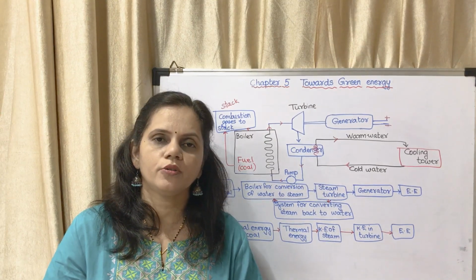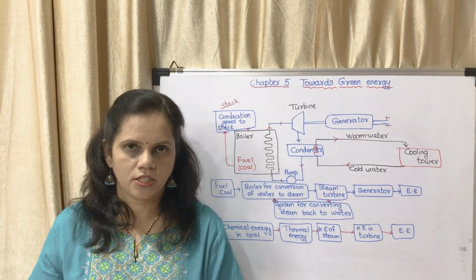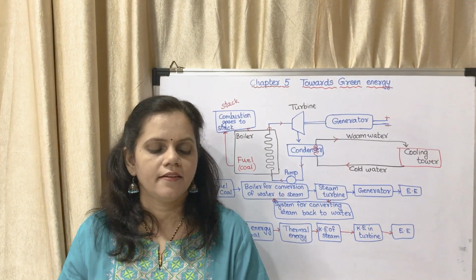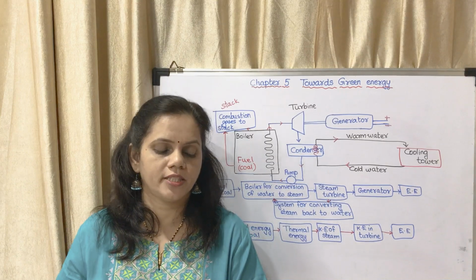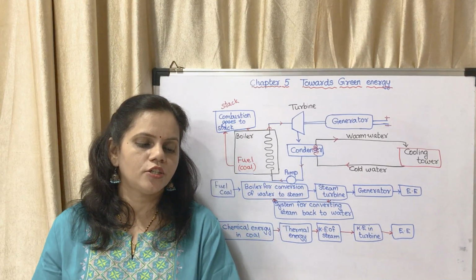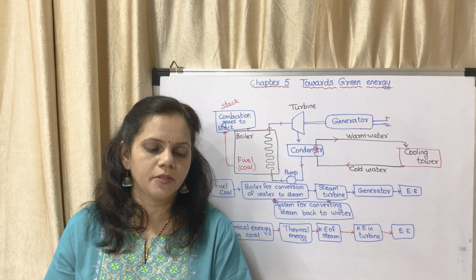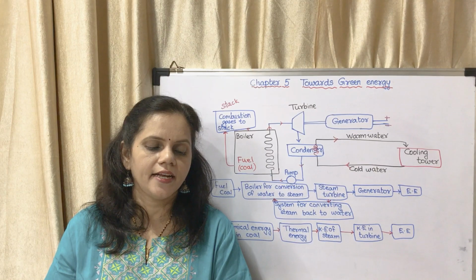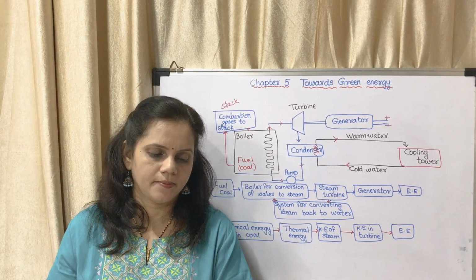Now we may move on to page number 50, the problems of thermal power stations. There are some negative points for thermal power stations. We will see the first one. This is an important 3-mark question. Air pollution due to burning of coal. Burning of coal results in emission of gases like carbon dioxide, sulfur dioxide and nitrogen oxide, which are harmful to health.